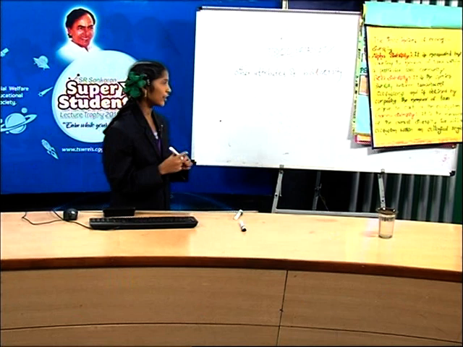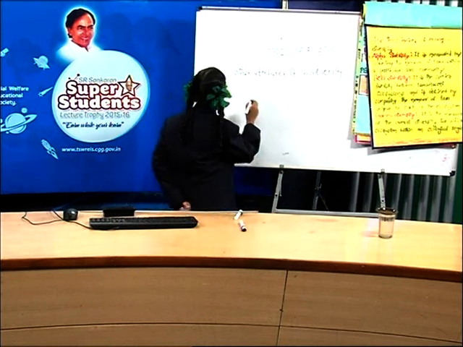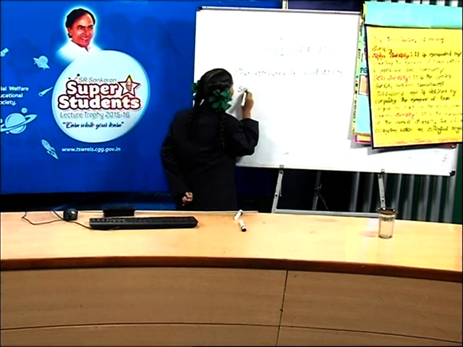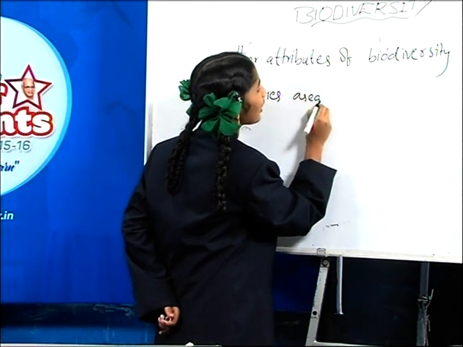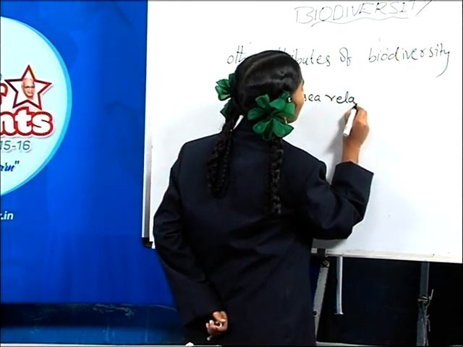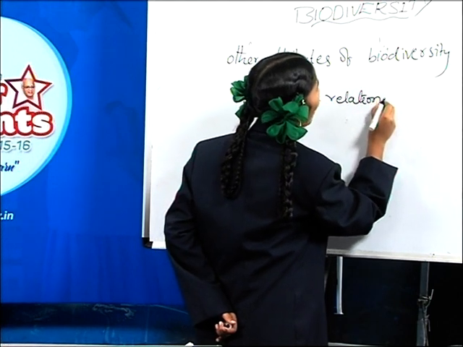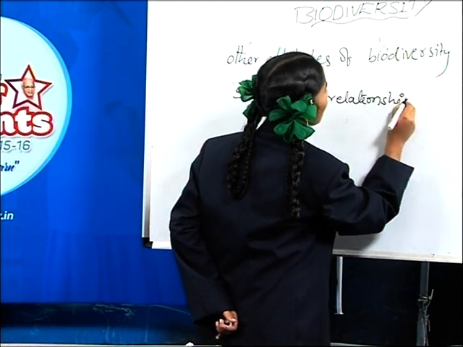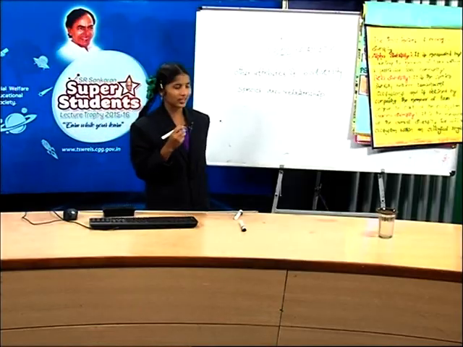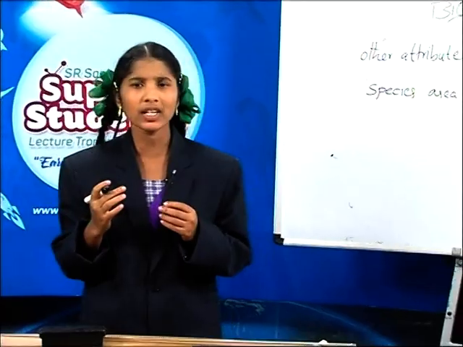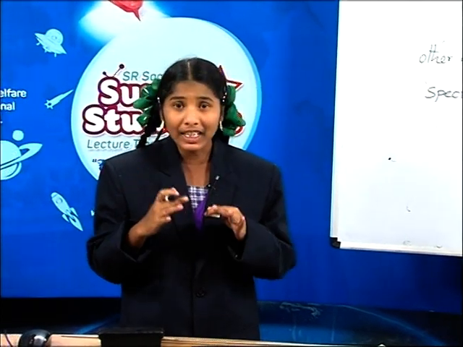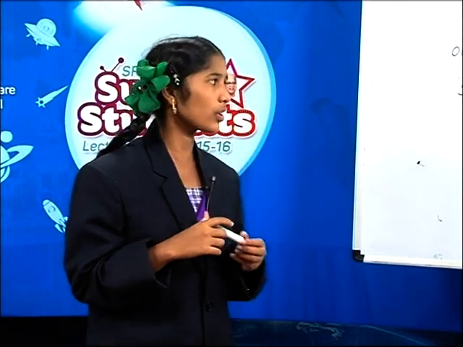Friends, let's learn about species area relationship. This is the second factor of our topic. Before we learn the species richness and the area available to them, let's learn about species richness.